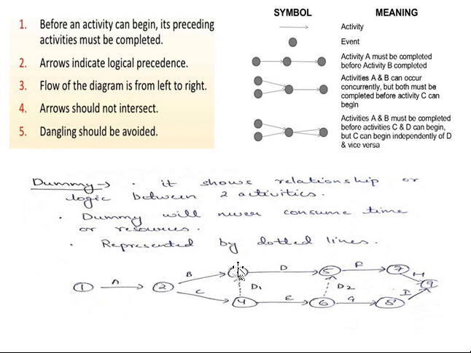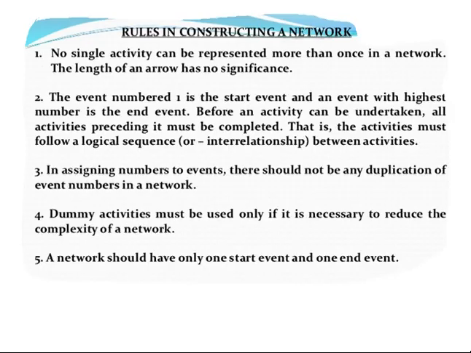This event number should not be duplicated. That means if I represent 1 here, I should not represent 1 once again somewhere else. If I represent 2, I should not represent 2 once again somewhere else. Duplication of event number should not be there.